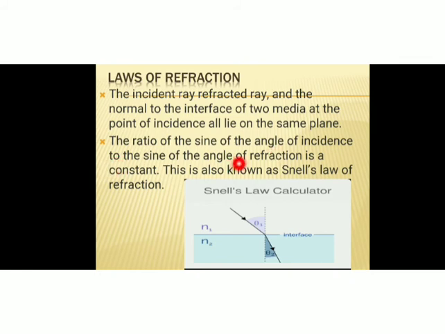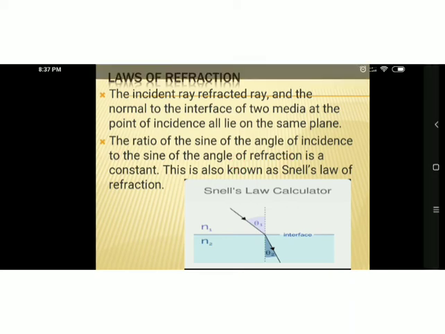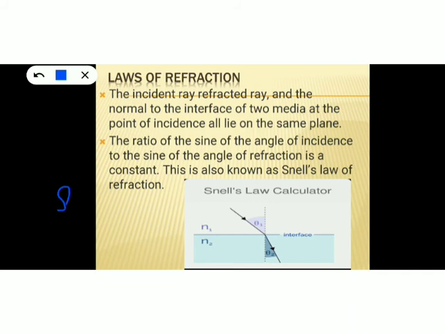The second law of refraction states the ratio of sine of angle of incidence, which we can write as sin i, and sine of angle of refraction, sin r. So sin i by sin r forms the ratio of the sine of angle of incidence to the sine of angle of refraction, and that ratio is a constant.